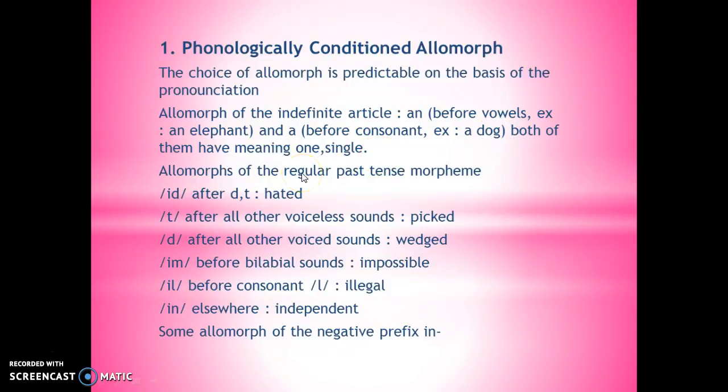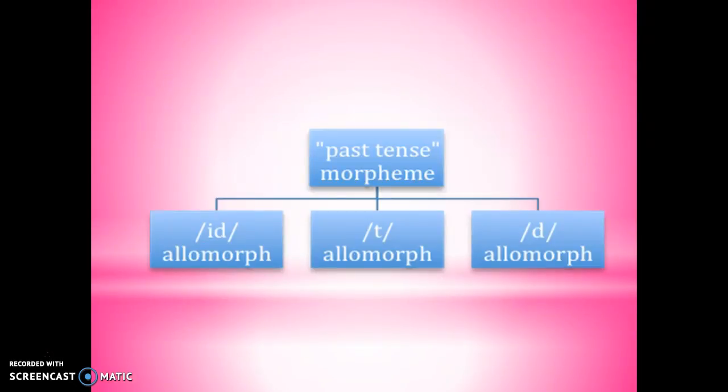Other examples are the allomorphs of the regular past tense morpheme, and the allomorphs of the negative prefix in. The allomorphs of the regular past tense are ID, T, and D.